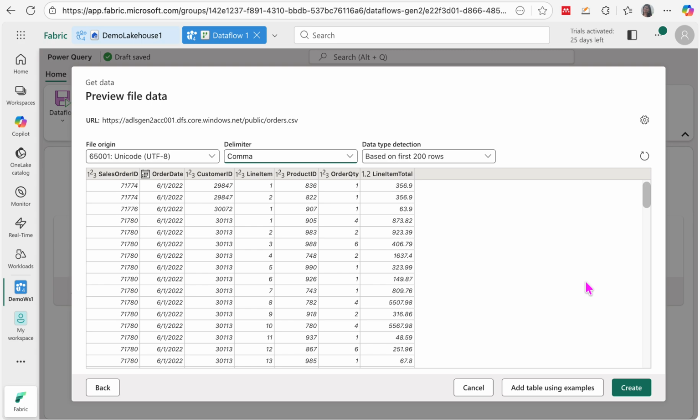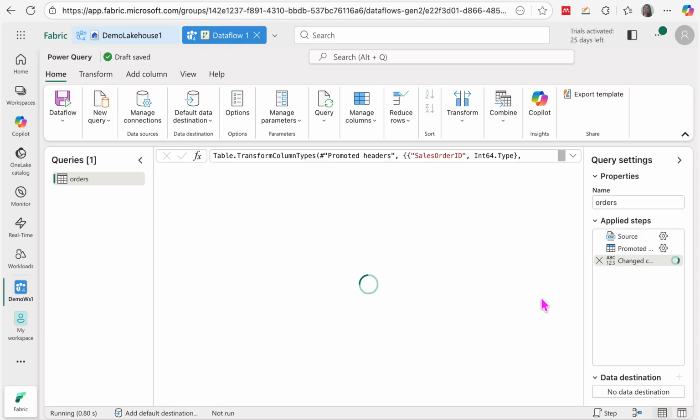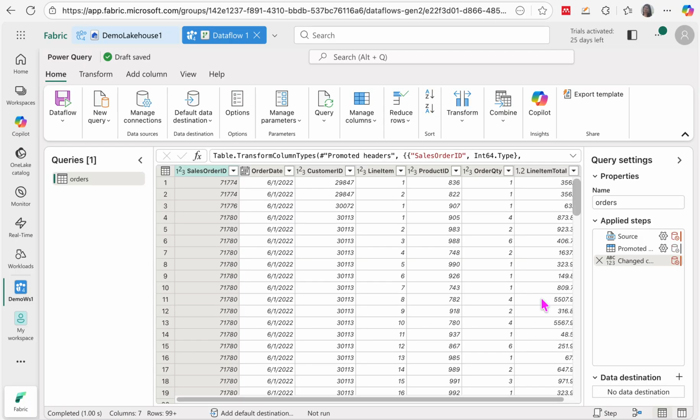And that's it. Now once it is connected, here you can see the preview of your data, and then you can say create. That's it. So here you can see how easy it is to get the data from your ADLS Gen2 account into your Fabric using the workspace identity.